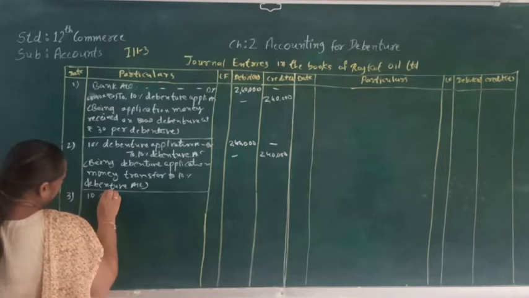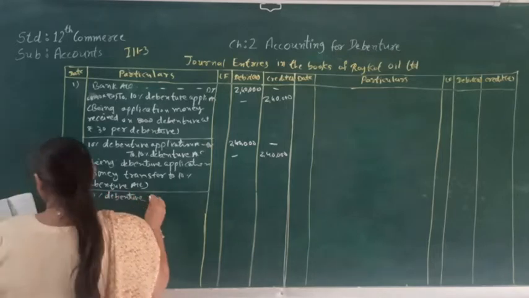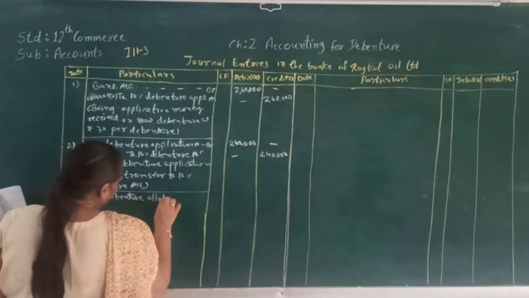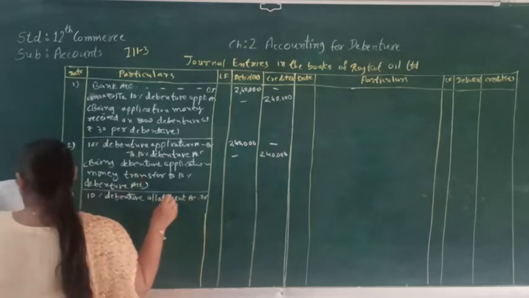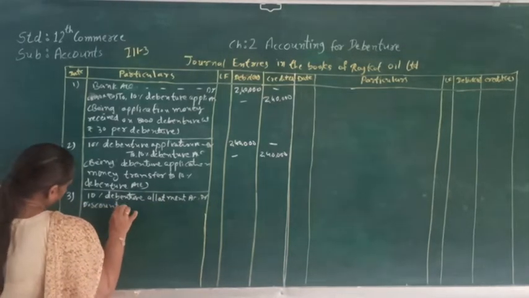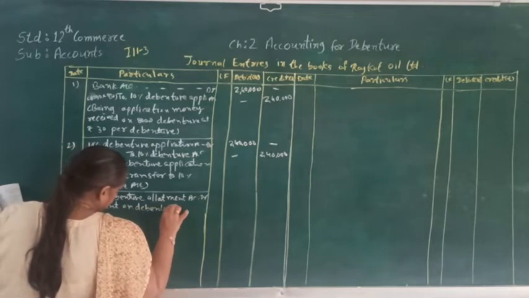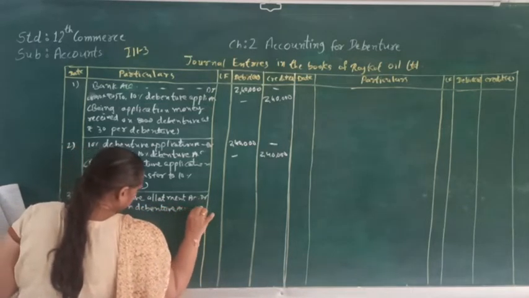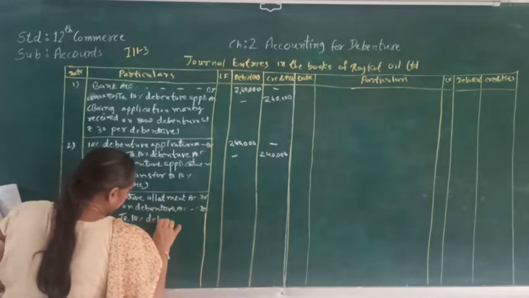10% debenture allotment account debit. Discount on debenture account debit. 10% debenture account.